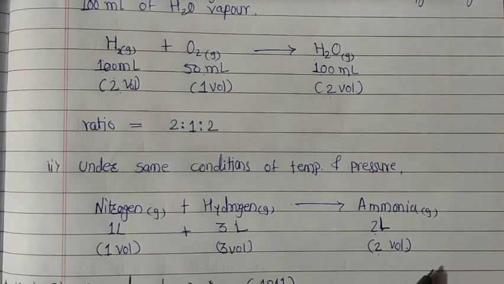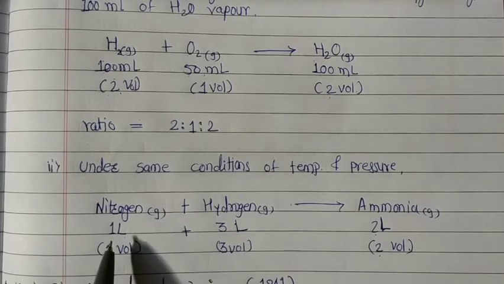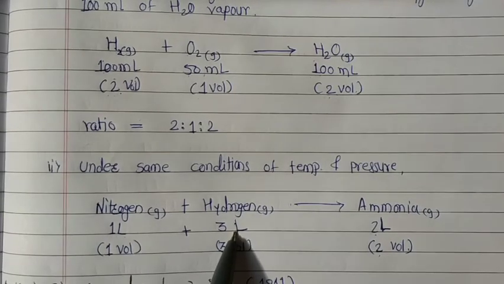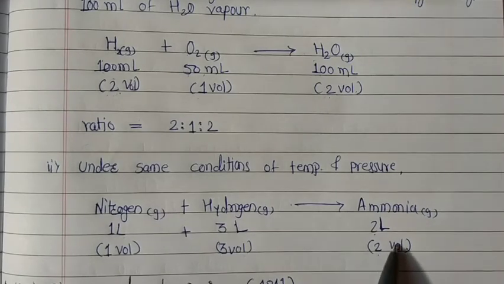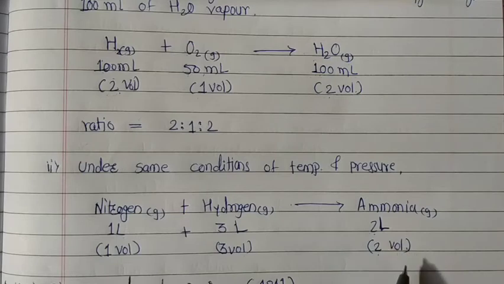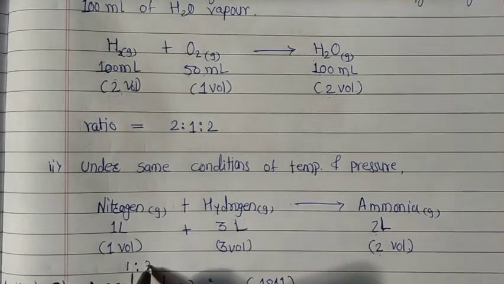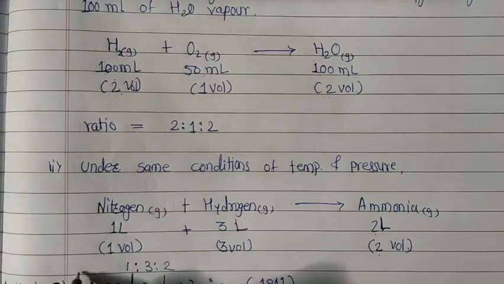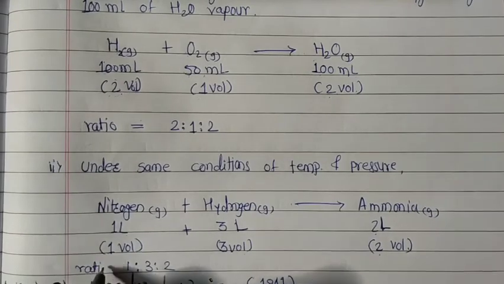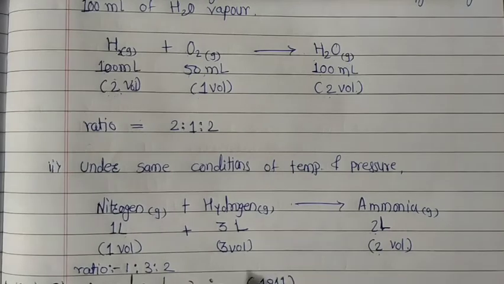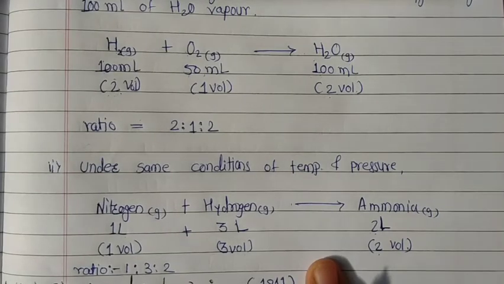Thus, the volumes of nitrogen gas and hydrogen gas which combined together are 1 liter and 3 liters, and the volume of ammonia gas produced is 2 liters. So, it has a simple ratio of 1:3:2. This is the simple ratio for this reaction.